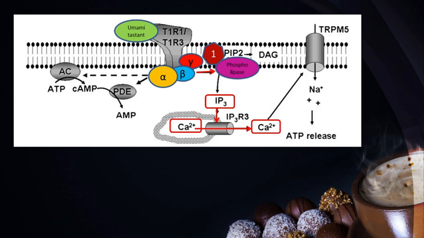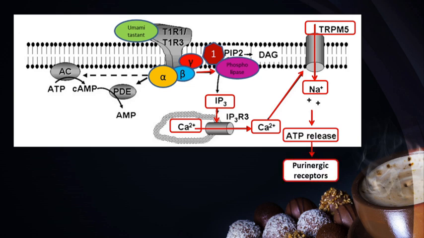The increase of calcium ions inside the cell activates a monovalent selective cation channel called TRPM5, which permits sodium ions to enter the cell. And this will depolarize the cell and cause the release of ATP. ATP then binds with purinergic receptors on gustatory neurons and causes them to fire action potentials which are then relayed to the brain. The second pathway is initiated by the alpha subunit of G-protein.